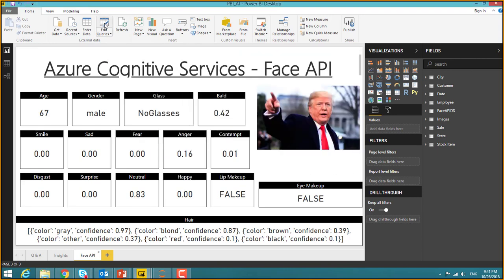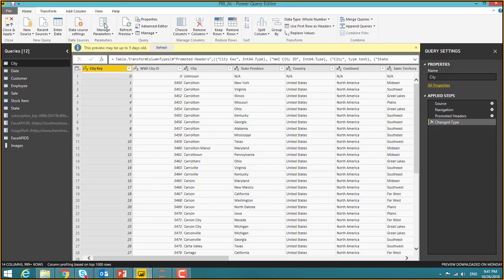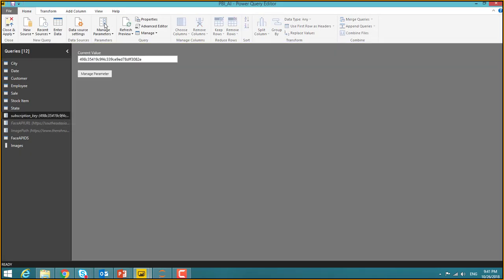So basically, the Python script that we have embedded in that one, we also created 3 parameters to pass. So we don't have to go back to the Python script every time to make the changes. You can just open up the parameter and make the changes easily. In here, the subscription key is not going to change. The Face API URL is not going to change because those two are coming from our Azure portal as is. And then the image path is what you're going to easily choose.